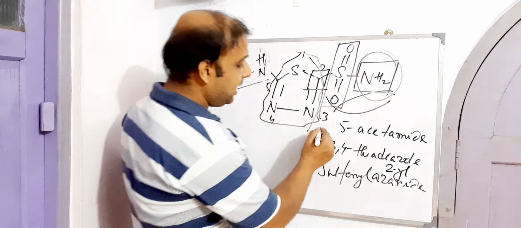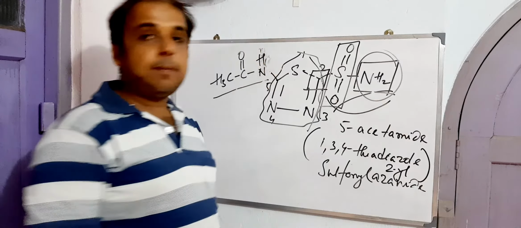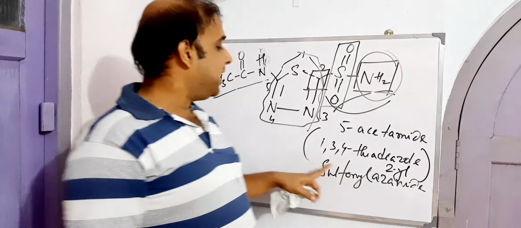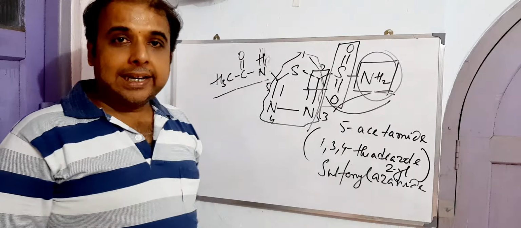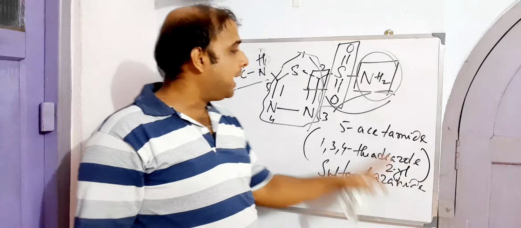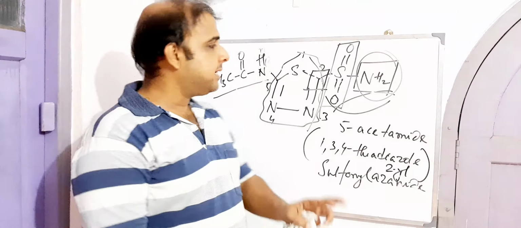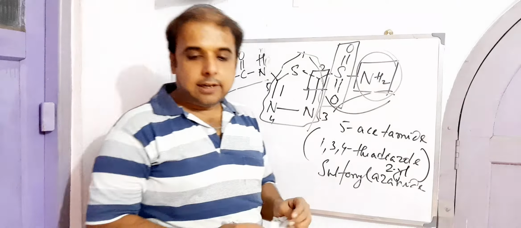So this should be kept within parentheses: 1,3,4-thiadiazol-2-yl. Once we are done with this 2-yl substituent, then sulfonyl azanide. So this is how the nomenclature looks.